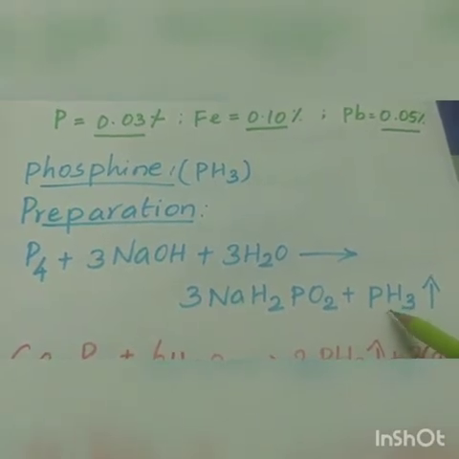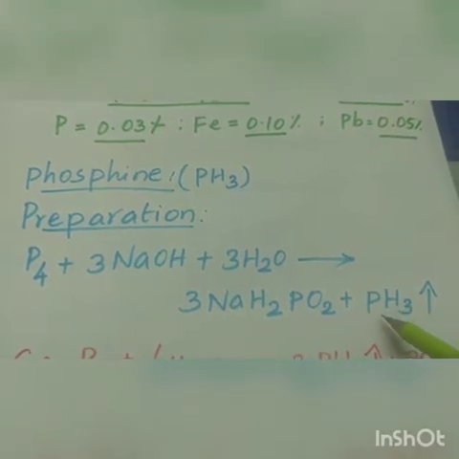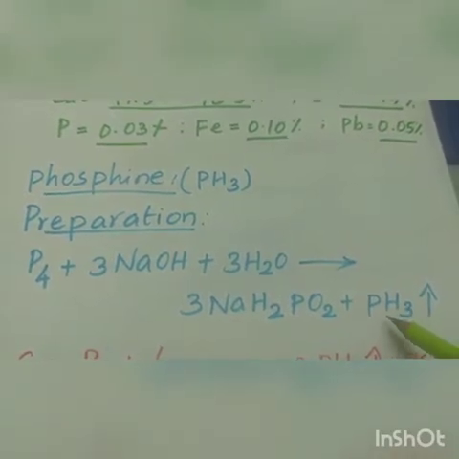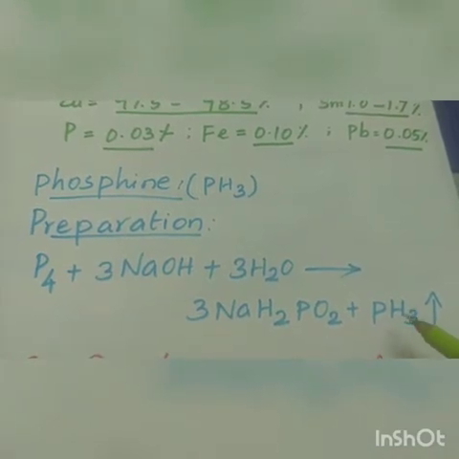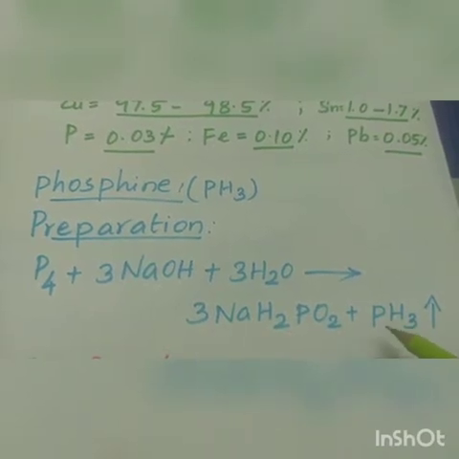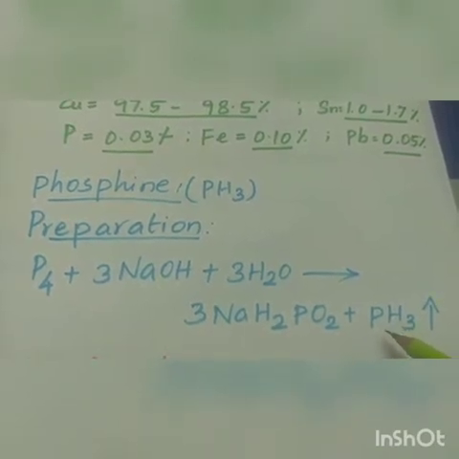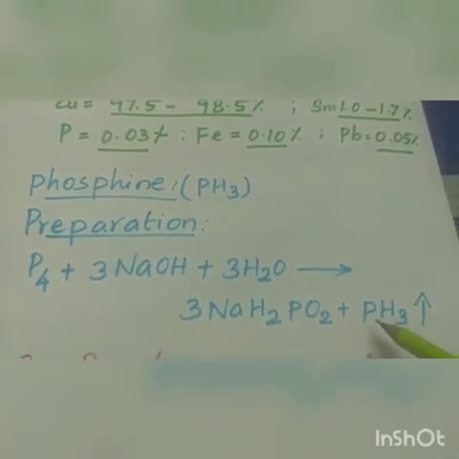So now we remove the phosphine dihydride by passing the mixture of phosphine and phosphine dihydride through the freezing mixture. Phosphine dihydride only combines with the freezing mixture. So we remove the phosphine dihydride from the phosphine gas, and we get pure phosphine.